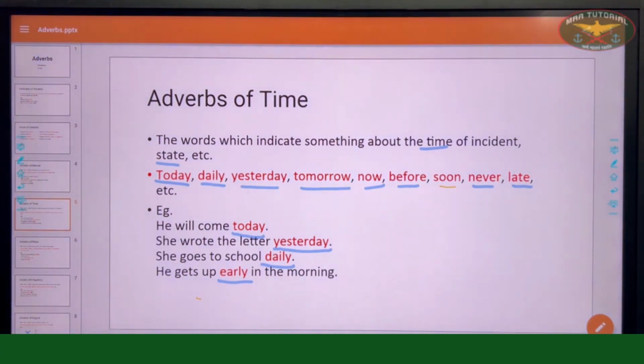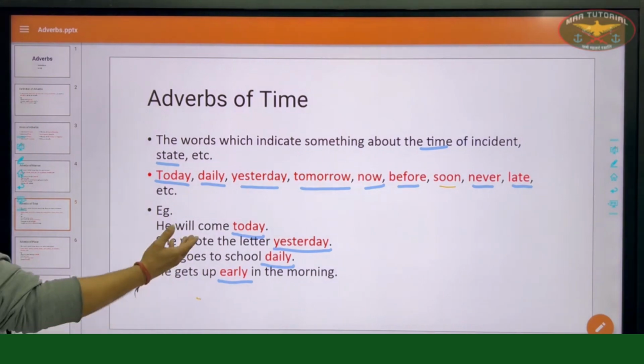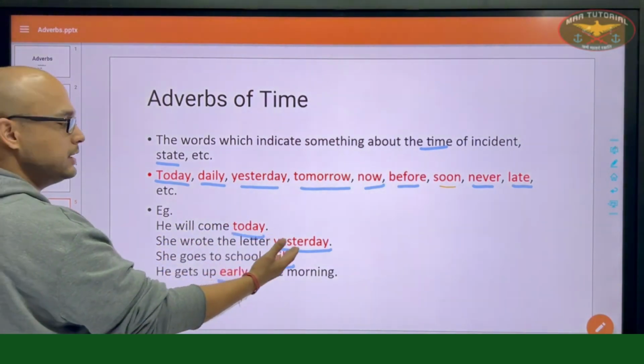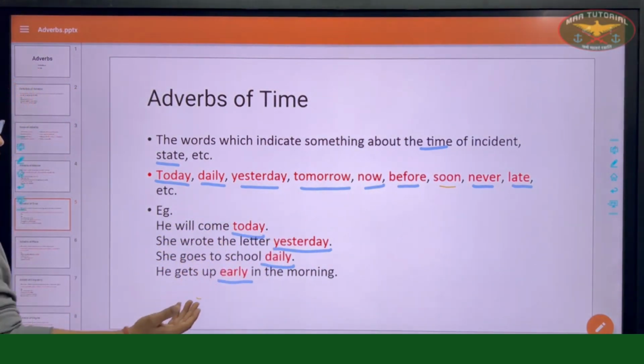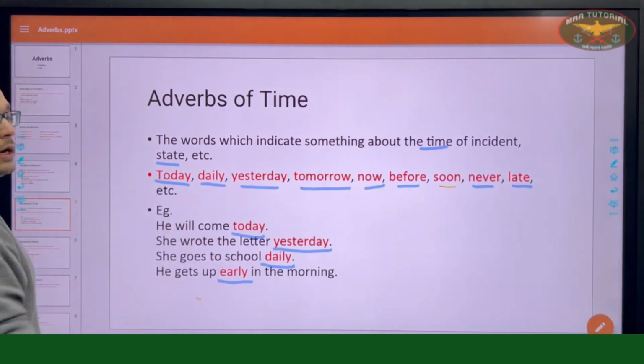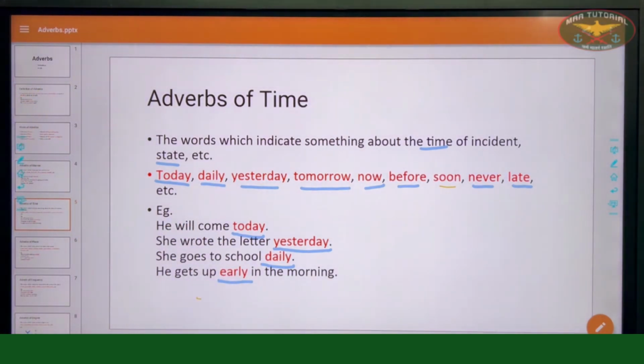So all these words are telling about the time of the incident. He will come when? Today. Wrote the letter when? Yesterday. Goes to school how often? When? Daily. And gets up when? Early in the morning. These are adverbs of time. Let's move on to our next one.